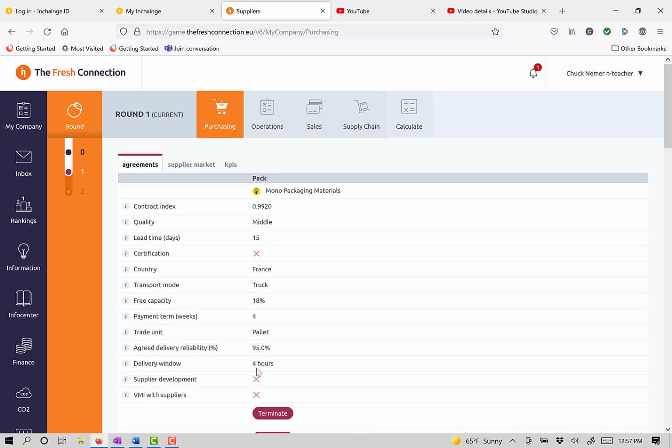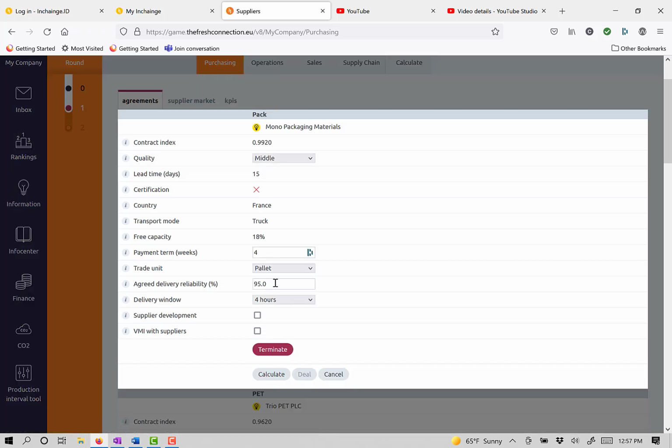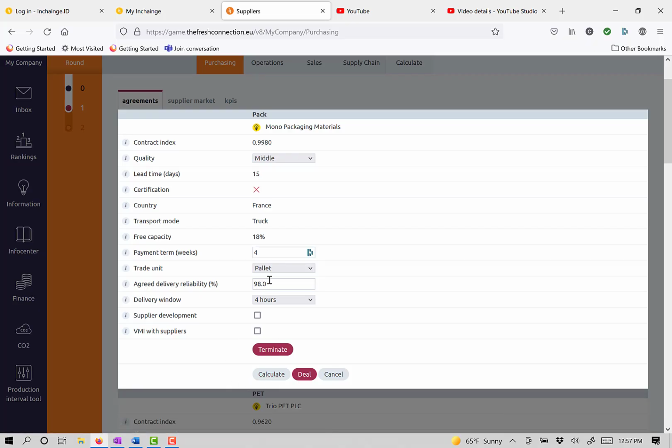So as an example, let's go into negotiate, and let's say instead of 95%, we determine we have to ask for 98%. So watch the contract index on top when I hit calculate. It goes from 0.992 to 0.998. So they're going to bump up the price a little bit. If we think, hey, that's not too much, I'm going to go for 99%, then we change it to 99, hit calculate, and all of a sudden it says, well, we're going to charge you 1.002 times the 3 cents.